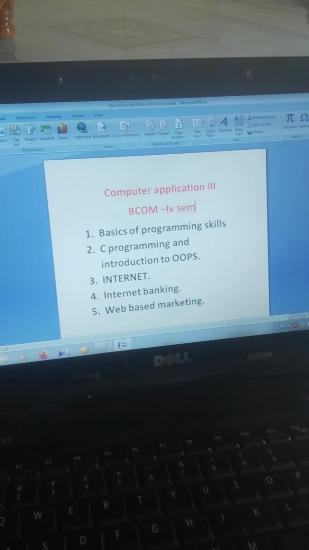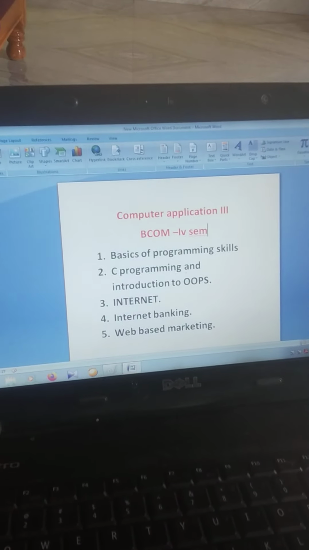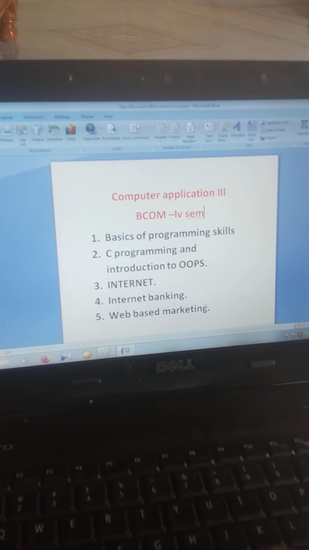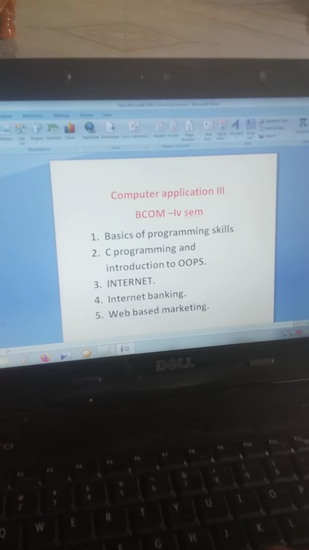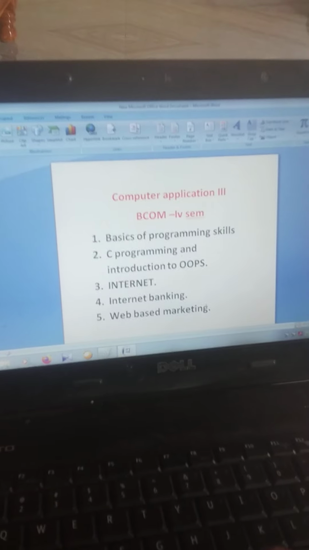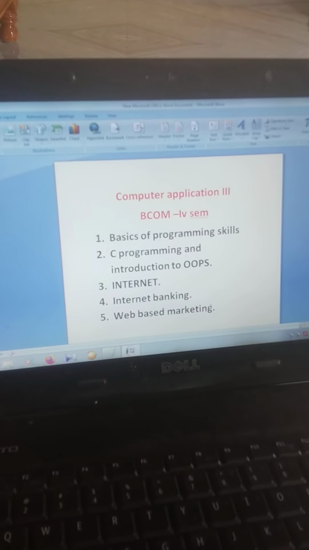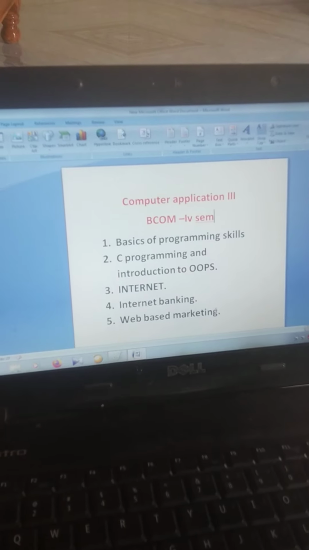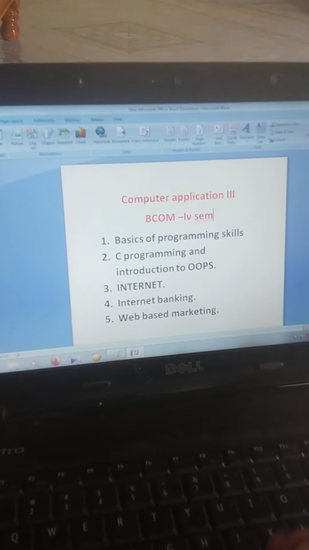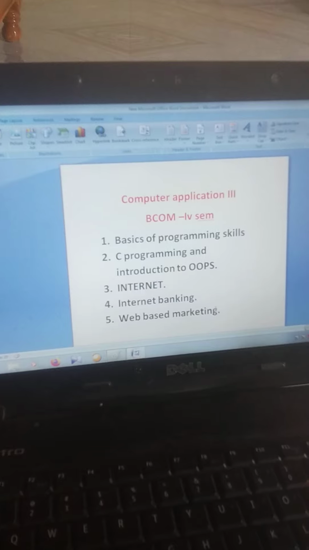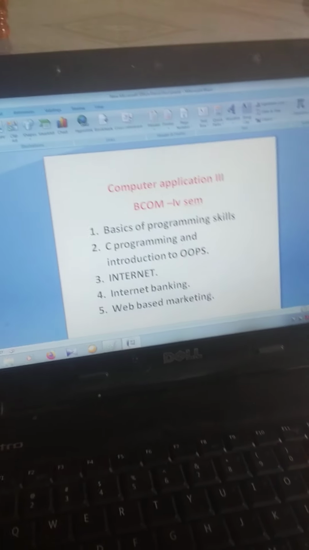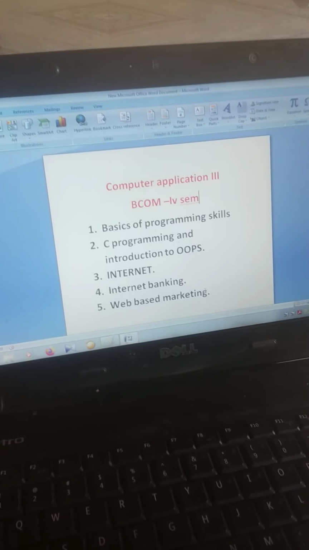Today we are discussing only the overview of all the 5 chapters. Chapters means what kind of syllabus it is, which are the practical oriented chapters and which are the theoretical oriented chapters. Like that we are going to discuss.